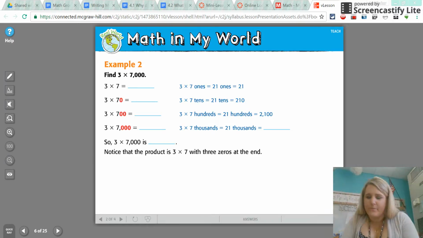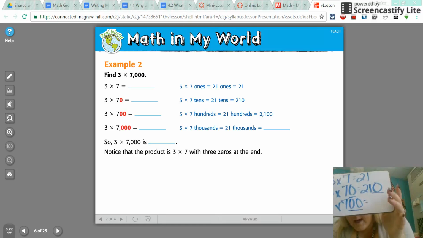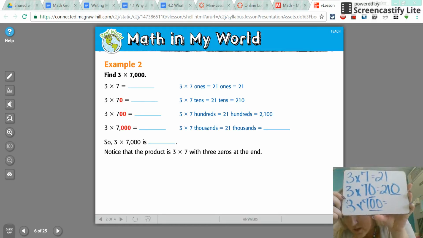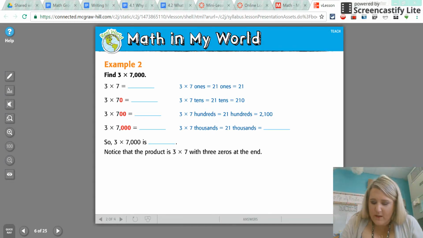Another 0. So then if I have 3 times 700, I added 2 zeros at the end of 7, so I'm going to add 2 zeros to 21. It's going to give me 2,100.